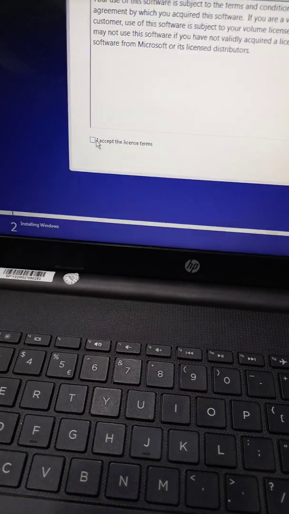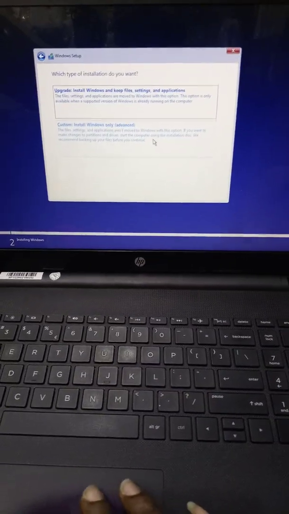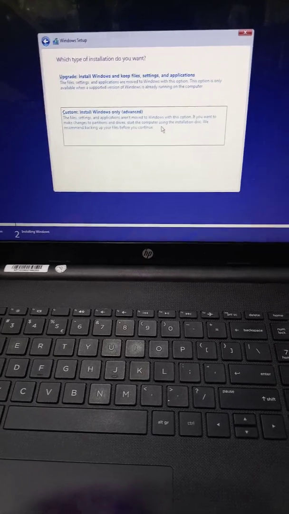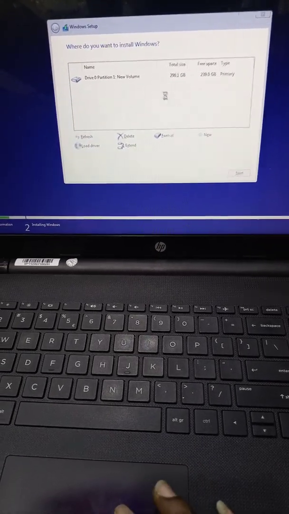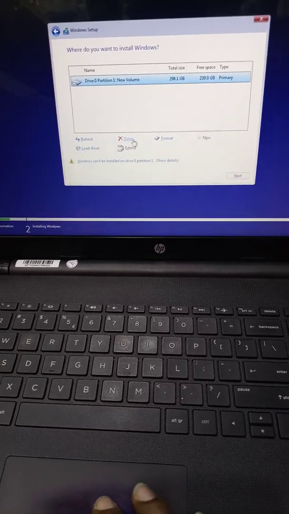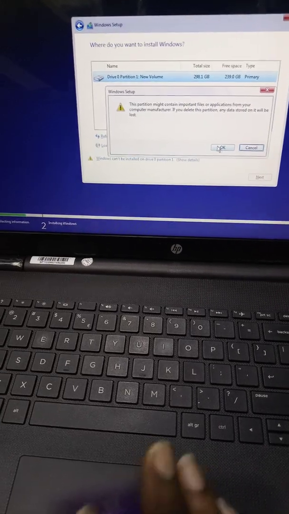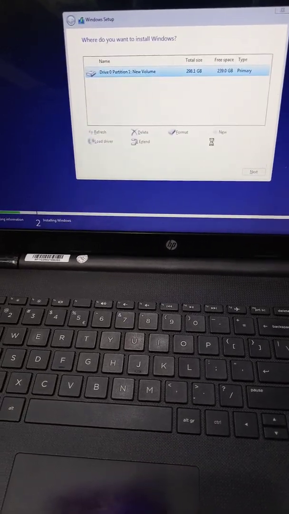Then you click accept. Tick the box here. Then you click next. Then you use custom. And this is the hard drive inside the system. Delete this partition option. Delete it.